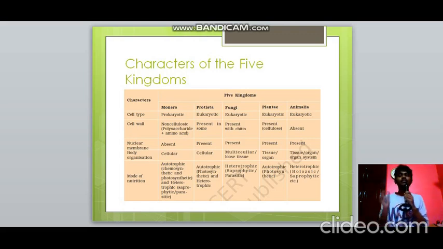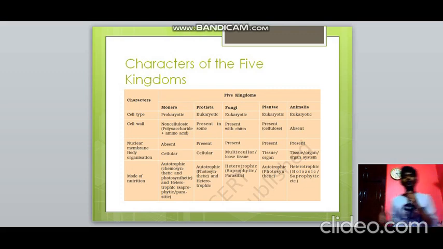This is the present-day modern, widely accepted 5-kingdom classification: Monera, Protista, Fungi, Plantae and Animalia. The characters on the basis of which they have been divided are cell type, cell wall, nuclear membrane, body organization and mode of nutrition. For cell type, Monera is prokaryotic, and Protista and all the others are eukaryotic. Talking about cell wall, in Monera it's non-cellulosic, containing substances like peptidoglycan, a polysaccharide plus amino acid. In Protista, it's present in some of the protists. In fungi, it's present, but made of chitin. In Plantae, we know very well, the cell wall is present and made up of cellulose. In Animalia, cell wall is absent.